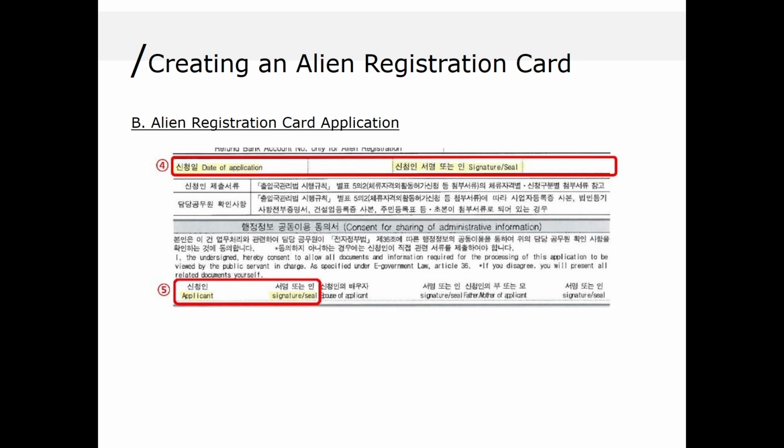At the last part, there is a date of application. It's the date when you visit the immigration office. It's not today, nor the day you fill the form. This is the date when you visit the immigration office. So please write the exact date after you make a reservation for visiting the immigration office.